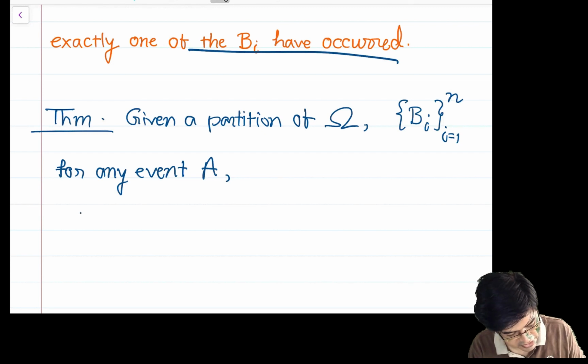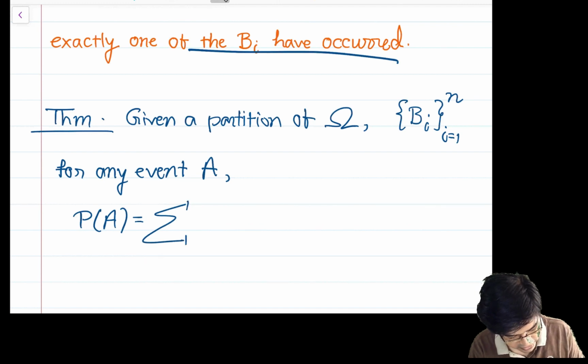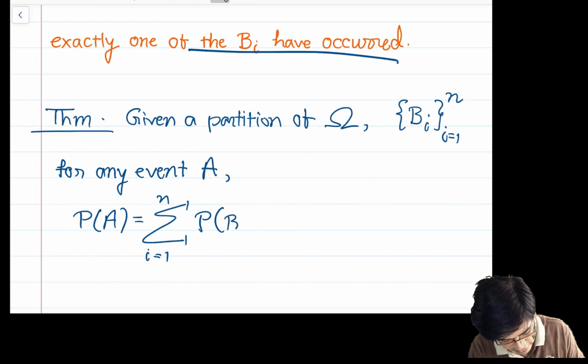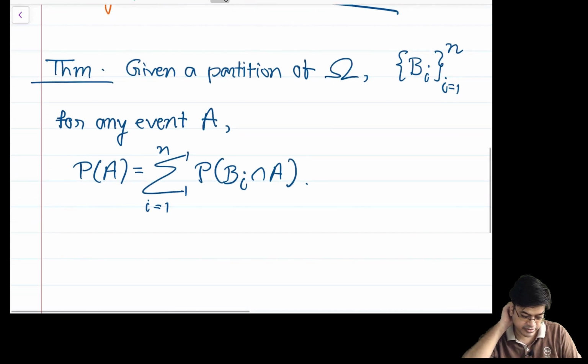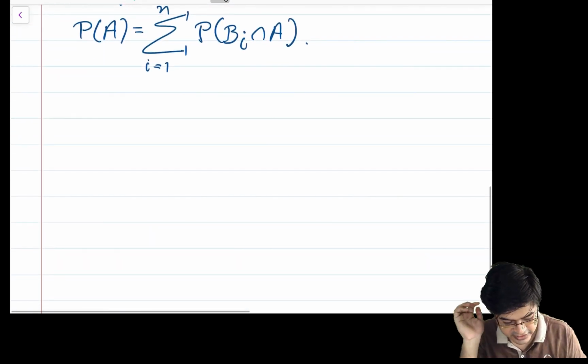The probability of A is equal to the sum over i equal to 1 to n of the probability of Bi intersection A. Is this obvious? This is the theorem of total probability, the law of total probability. So if it is not obvious, let us prove it.